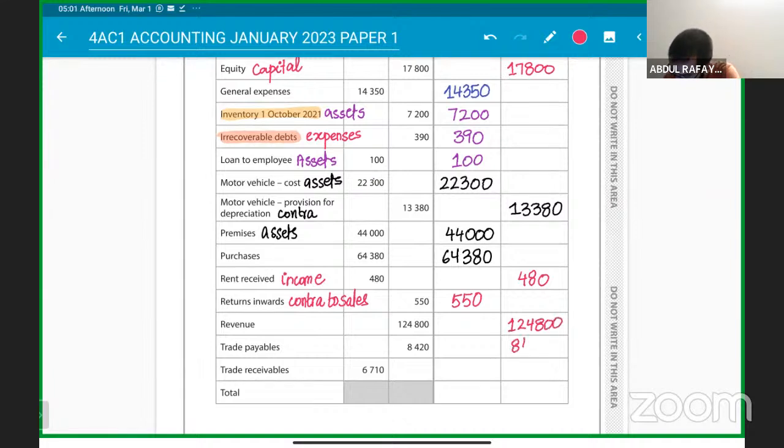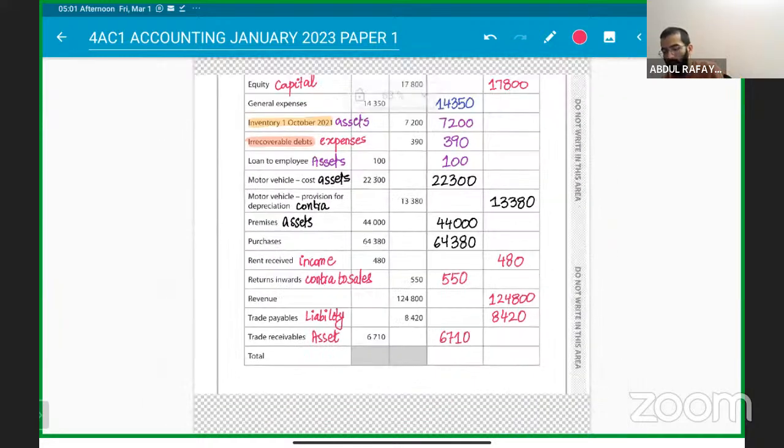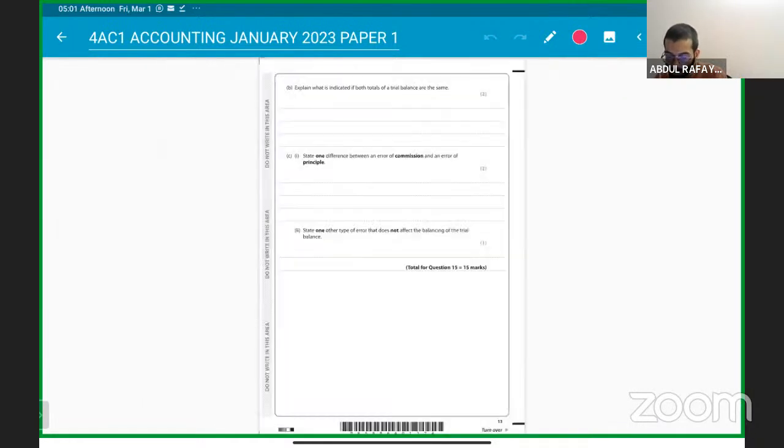Trade payables is a liability, so this is a liability, will always come on the credit side. And trade receivables is an asset, will come on the debit side. Very simple and clear. Understood? That's how you will get 10 marks. Let's quickly add them up to get the value.